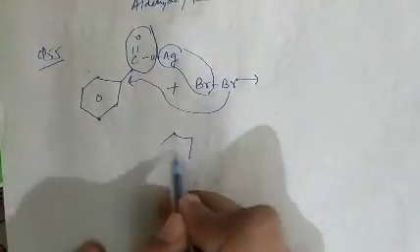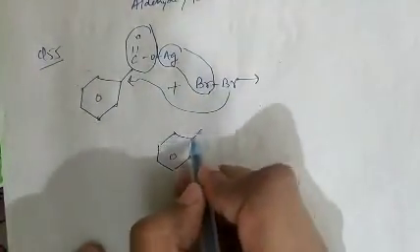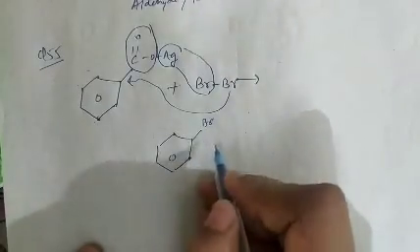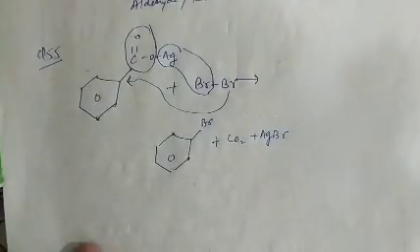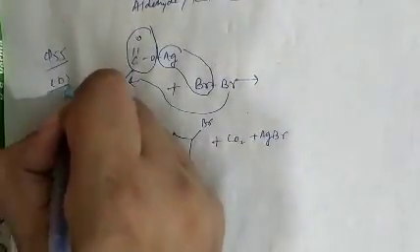So products obtained are bromobenzene, CO2, and AgBr. So question number 55, option D is correct.